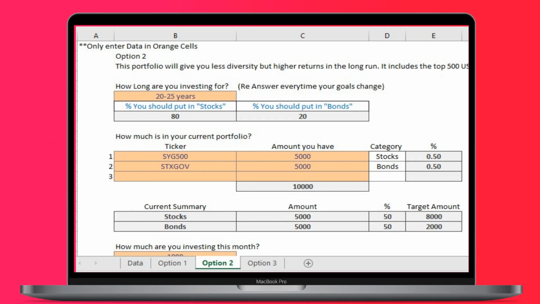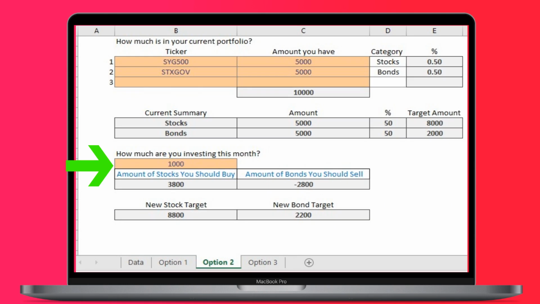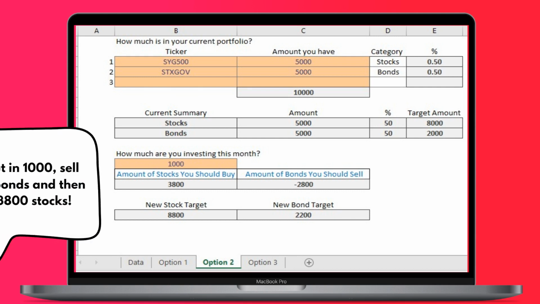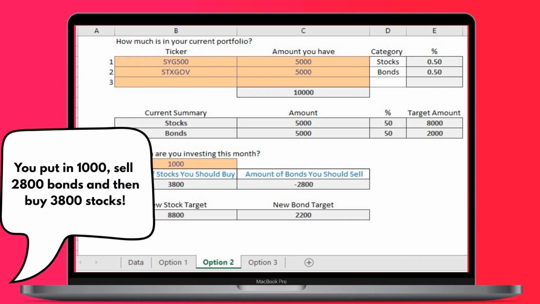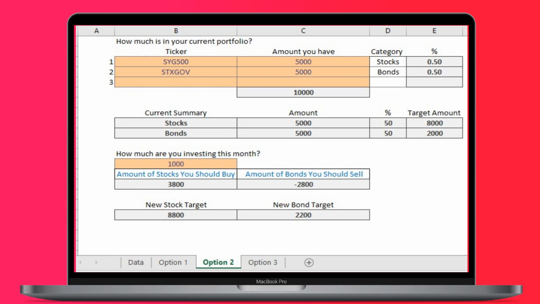The current summary tells you how much money you have in stocks and bonds, and how much you should have had. Next, input how much money you want to invest. This will tell you how much stocks and bonds you need to buy or sell. If it is negative, it means sell some of this to buy some of the other. In this case, the 2,800 bonds you sold plus the 1,000 you're putting in will let you buy 3,800 stocks.